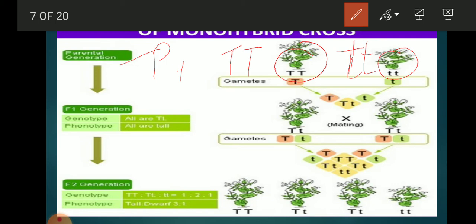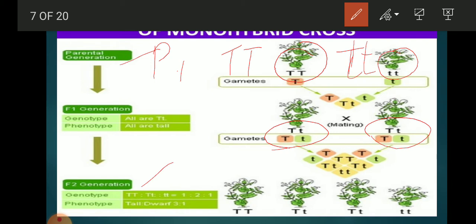When cross pollination occurred, in the F1 generation all plants were tall. Again, all plants were tall, but he got the proper results in the F2 generation, that is called the second filial generation.